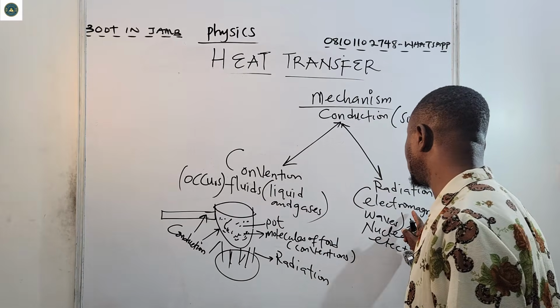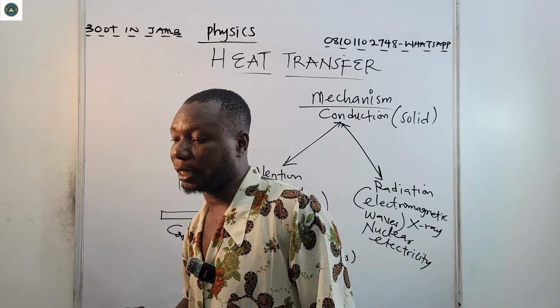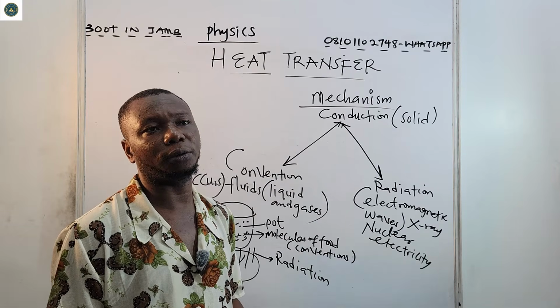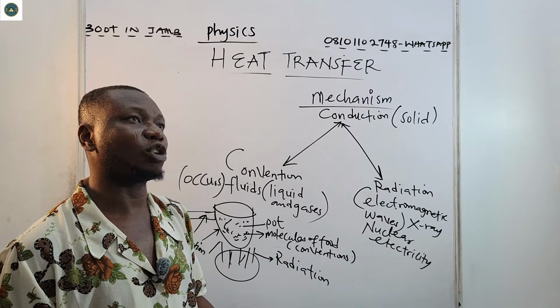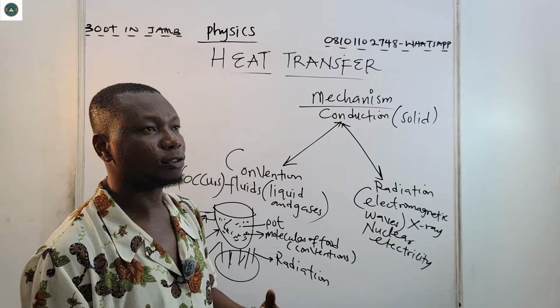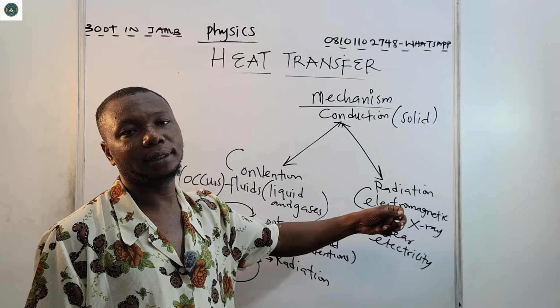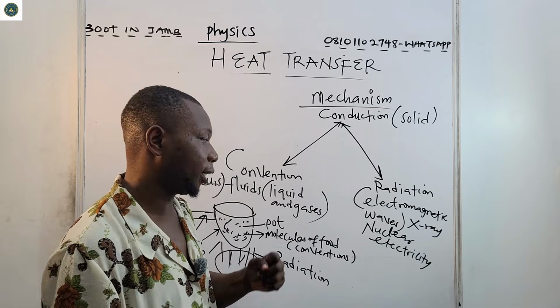So there is need for electromagnetic waves. Now, in electricity, there's what we call nuclear power. Nuclear power is a result of radioactive material. These radioactive materials undergo radiation. They radiate very much heat.